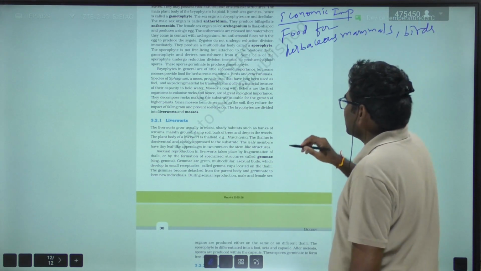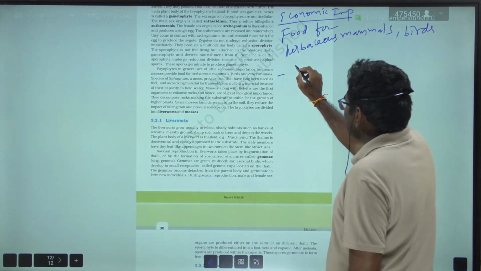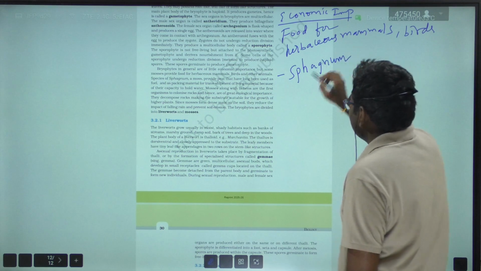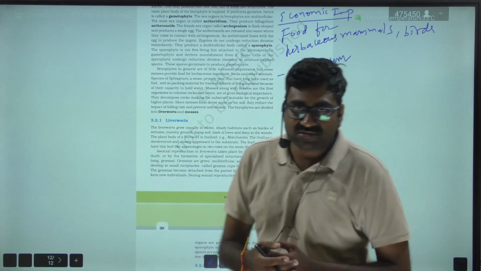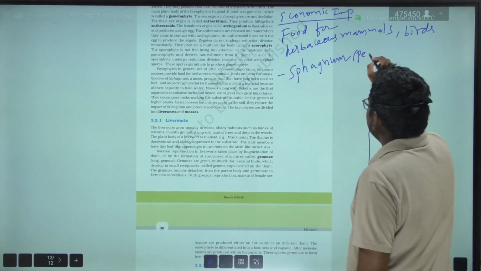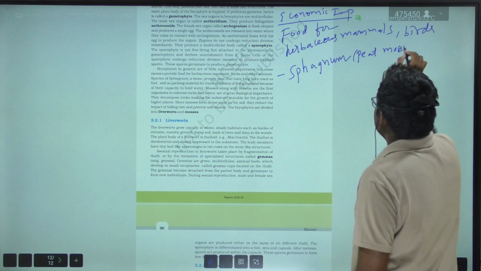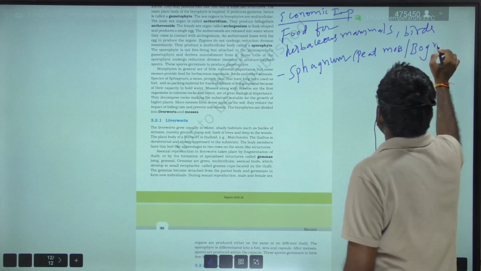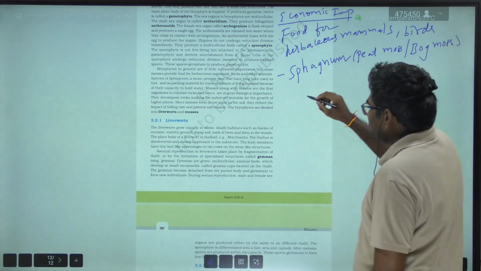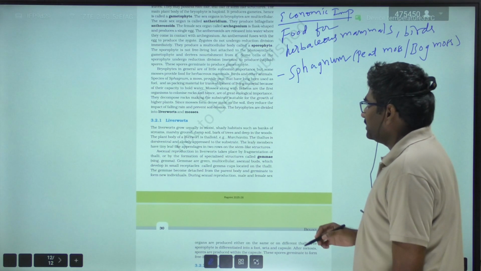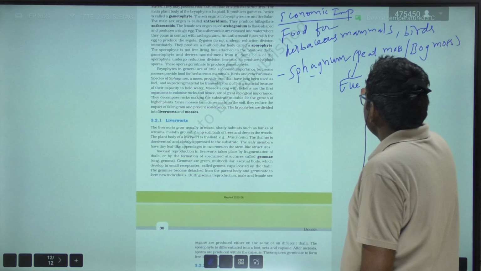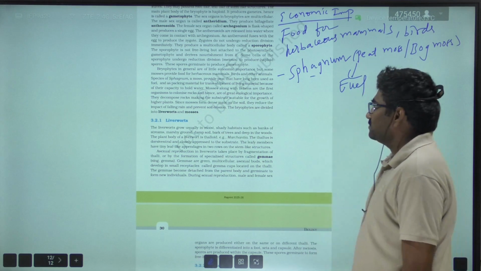Another important thing is a species of sphagnum, also called peat moss or bog moss. They provide peat that has long been used as a fuel.